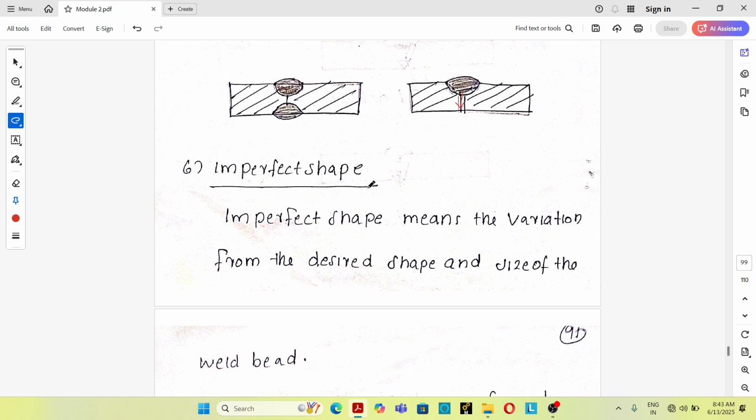Next one is imperfect shape. See, imperfect shape means variation from the desired shape and size of the weld bead. So this is the weld bead, which does not have a proper shape. That is known as the imperfect shape defect.